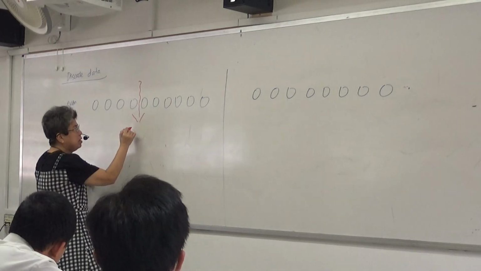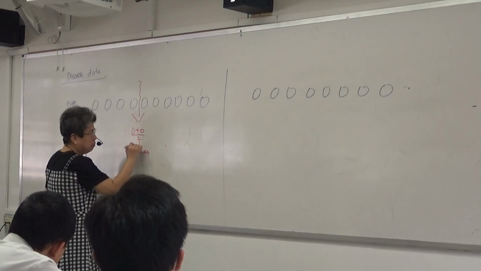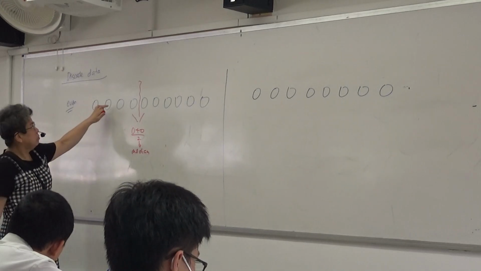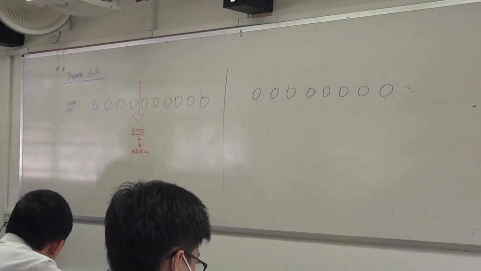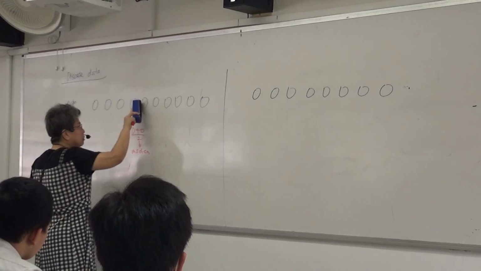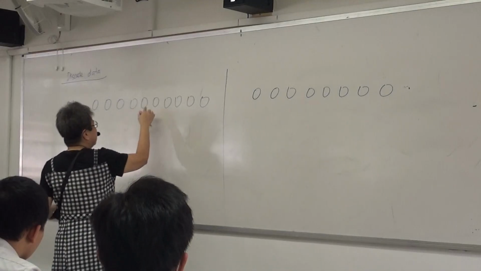That means my median is this plus this divided by 2, right? So these 2, right?